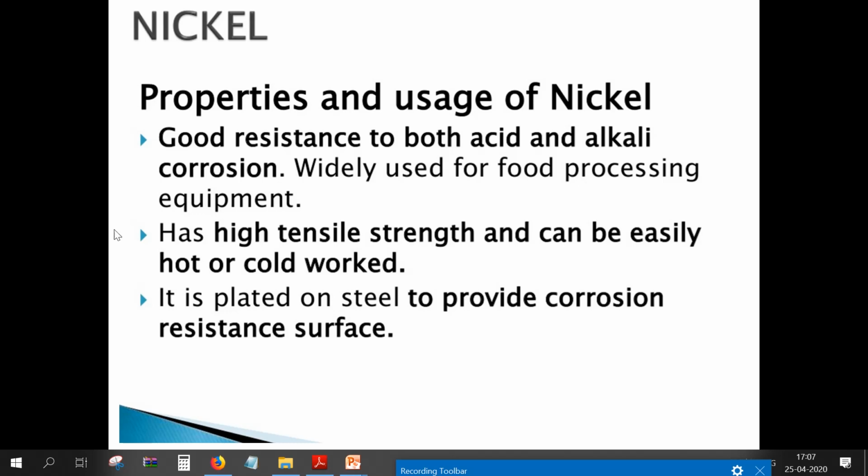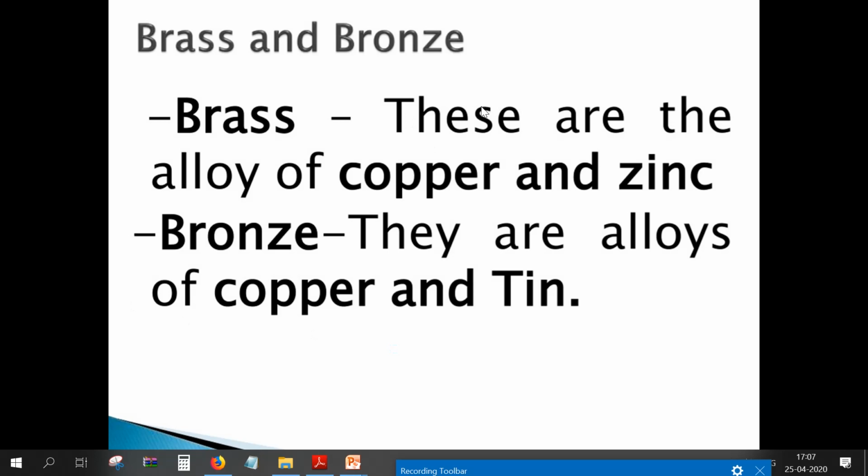Next is nickel. Properties and usage of nickel: good resistance to both acid and alkali corrosion. It is widely used for food processing equipment, has high tensile strength and can be easily hot or cold worked. It is placed on steel to provide a corrosion resistant surface. So if they want to protect the steel from corrosion, we apply a nickel coating on top of the stainless steel.